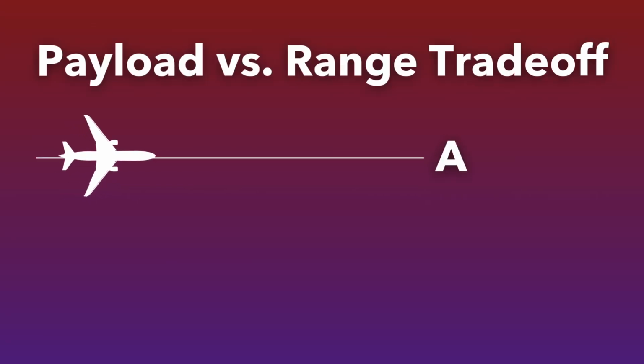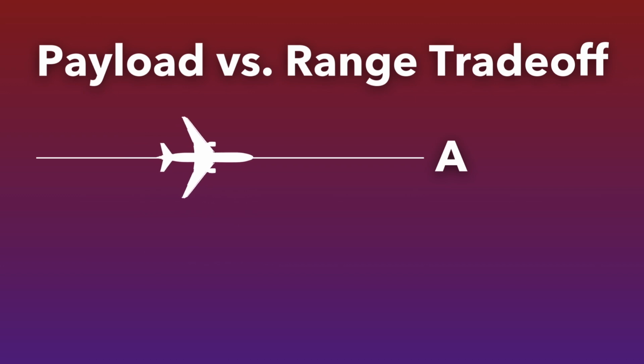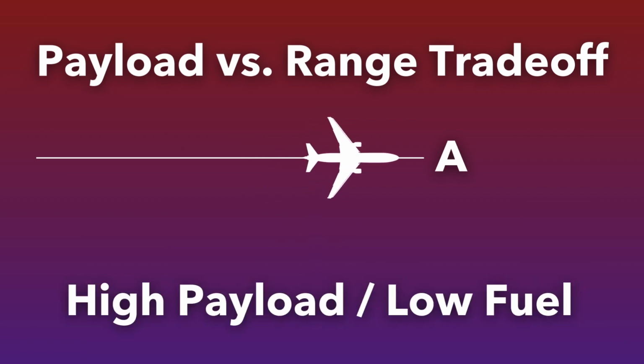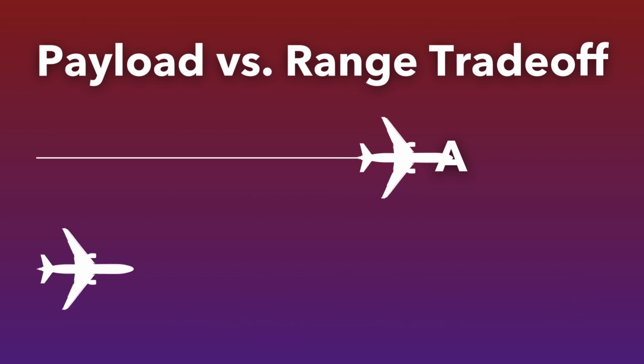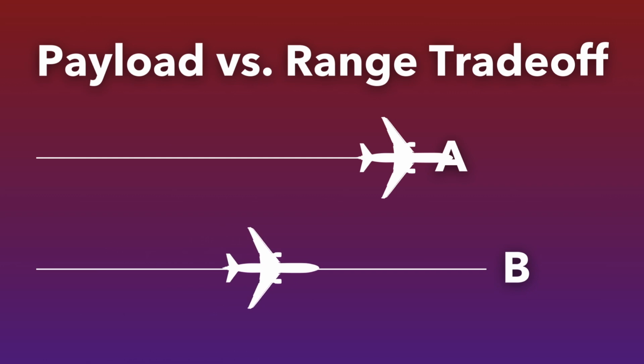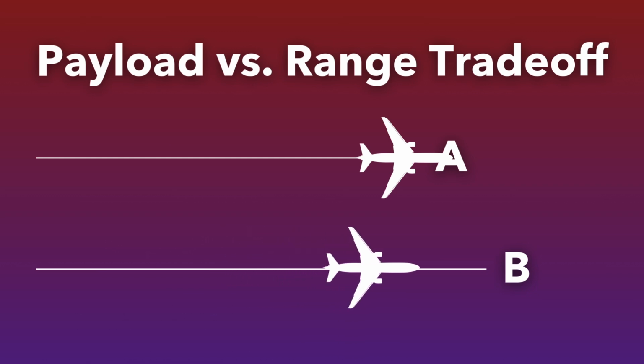Point A represents the range at maximum payload, indicating the farthest distance an aircraft can travel while carrying its full structural payload. To achieve this, the aircraft takes off at its maximum structural takeoff weight but doesn't fill its fuel tanks completely. Point B marks the maximum range achievable with full fuel tanks. But as mentioned, doing so means reducing the payload to accommodate more fuel.